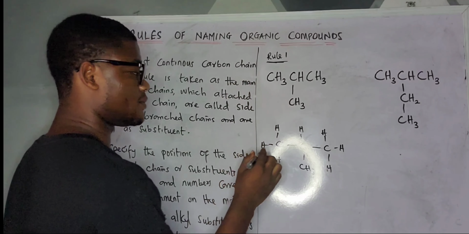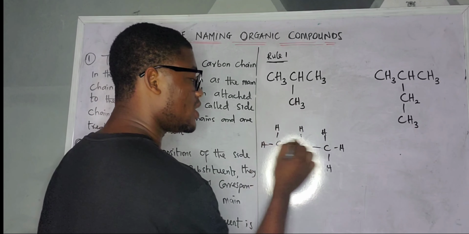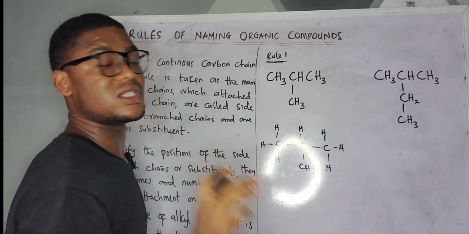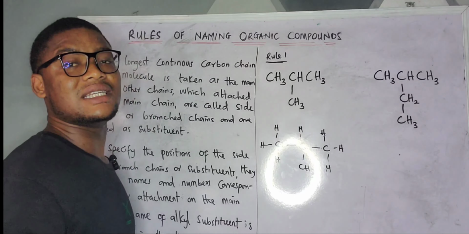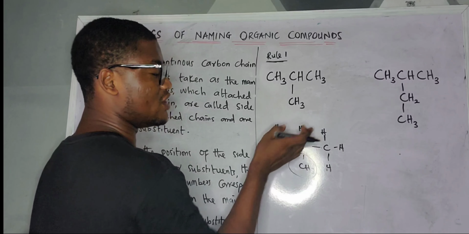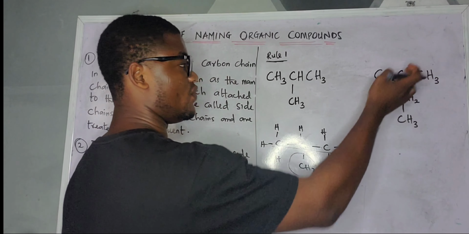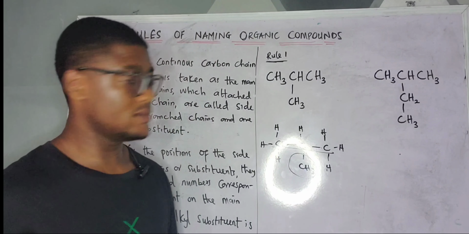Now, look at this one. Any other thing around this long carbon chain is the substituent. So it is the substituent, or actually the side chain. Now this one is the substituent side chain to the main chain. This one, let's open this one now. So for this one, look carefully.